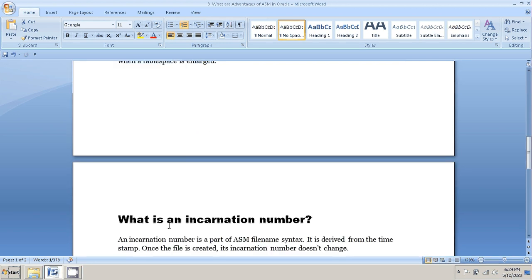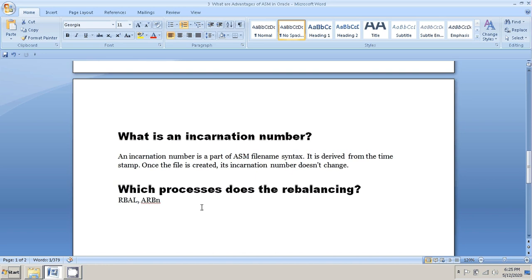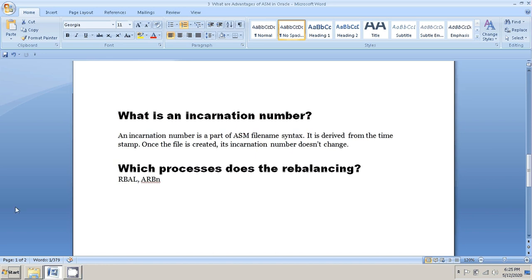The next question is, what is the incarnation number in Oracle ASM? The incarnation number is a part of the ASM file name syntax. It is derived from the timestamp. Once the file is created, its incarnation number doesn't change. So that is the incarnation number of ASM.